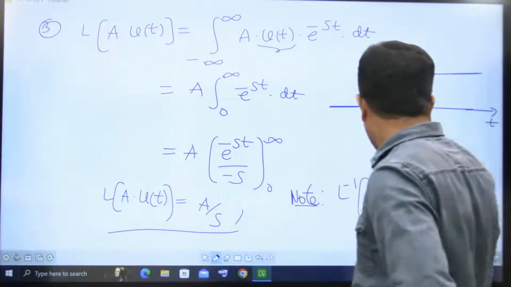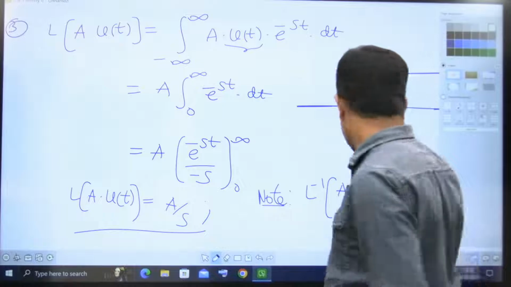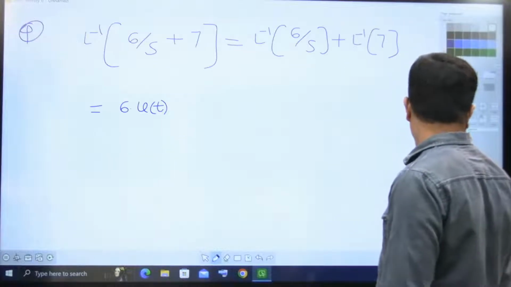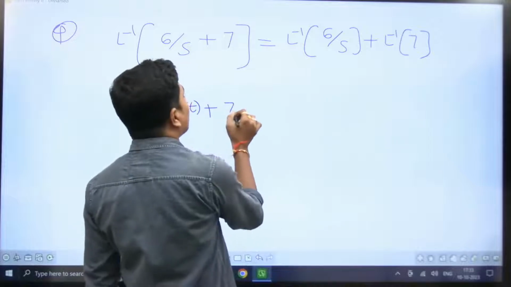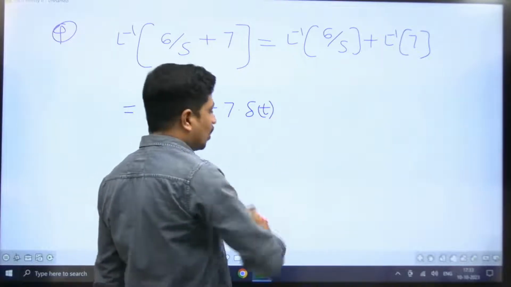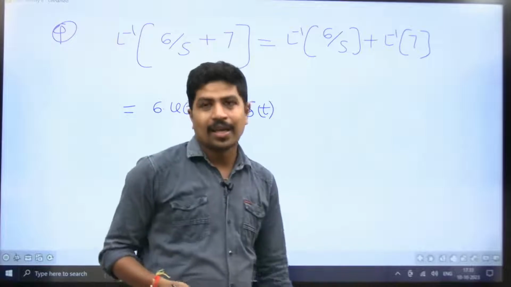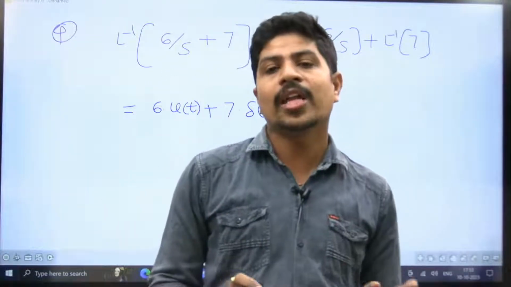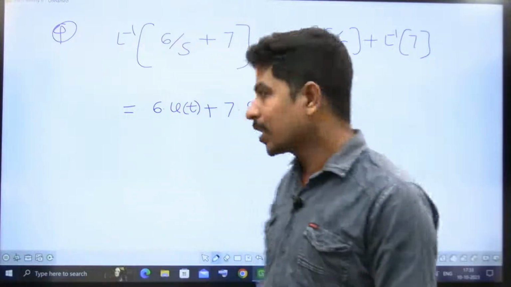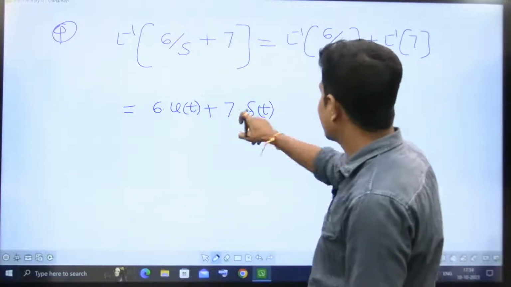So it is a into u of t. Let's go forward. Observe it, 6 into u of t. Now 7 is nothing but 7 into del of t. Previously we learned one thing that del of t Laplace transform is 1. A into del of t Laplace transform is a. Here it is a 7, means 7 into del of t.